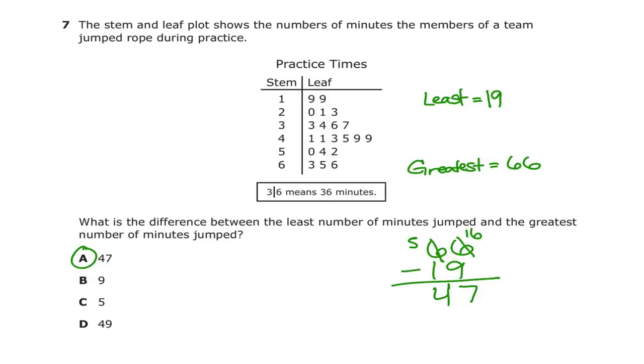Okay, so now we have to find the least and greatest. So the least is 19, the greatest is 66. You look at the 6, you go all the way to the end, 6. It won't be 63, it's not the first number of the leaf. It has to be the last number because we're looking for the largest number. You simply subtract those and you get a difference of 47.